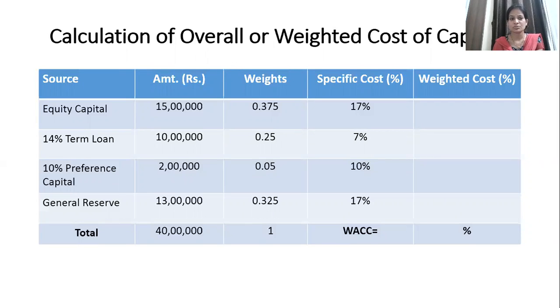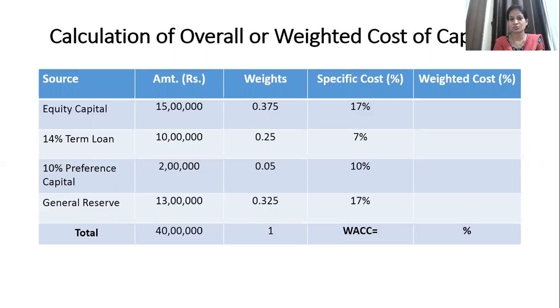The term loan was 14%, but since the tax rate is 50%, half of the interest which you have paid is saved on taxes. So the net or effective cost of the loan comes to only 7%, that is half of the 14%. And the preference dividend of 10% is entirely chargeable to taxes, so 10% stays as 10%, which we have shown in the answer.